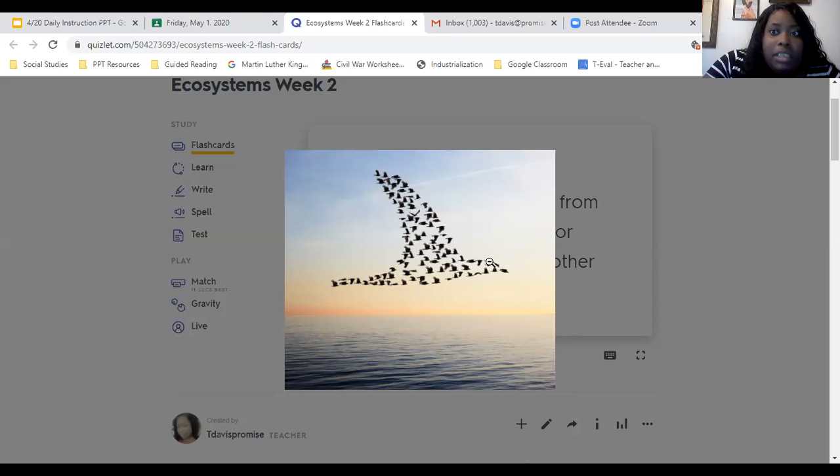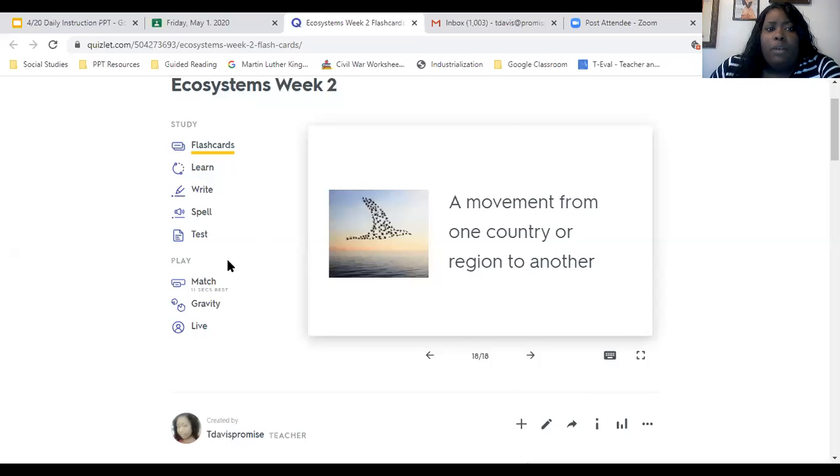No one tells them this. It's not like a spirit butterfly comes to them and says, I need you to go here to get food and to have children and then come back if you can. That doesn't happen. It's like they have this inherited trait that tells them that they need to migrate. And so, those are our fab vocab.